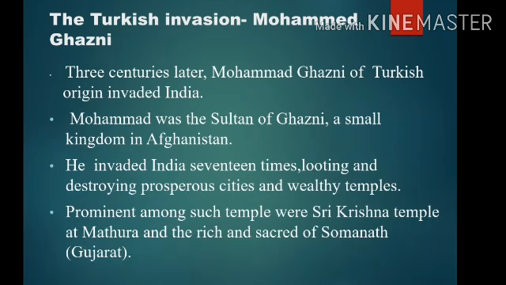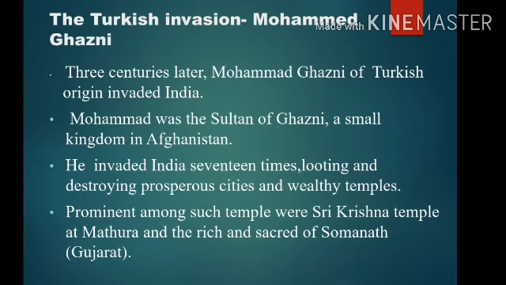Prominent among such temples were the Sri Krishna temple at Mathura and the rich and sacred temple of Somnath in Gujarat. Prominent means famous. So the famous temples were the Sri Krishna temple in Mathura and Somnath in Gujarat. Sacred means connected with God or religion.